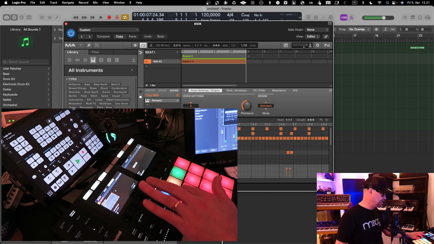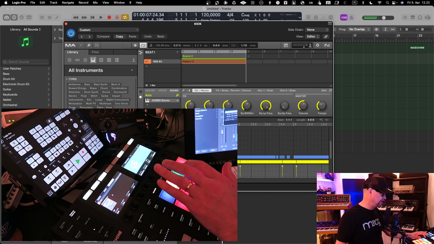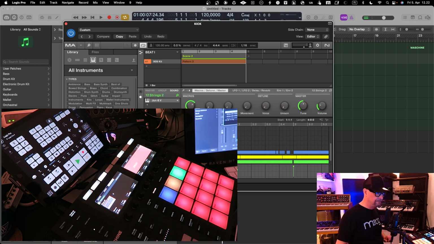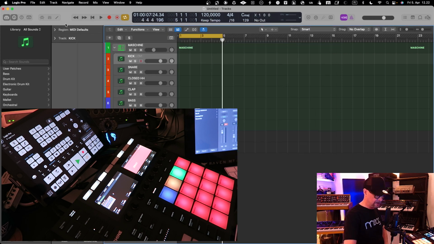Then I have a bass instrument and arp and chords that I have programmed directly into the Maschine. So if I press play, I basically hear them. But yeah, that's basically basic use of Maschine, and I already covered Maschine and creating a Maschine template for Logic Pro X in the previous videos.